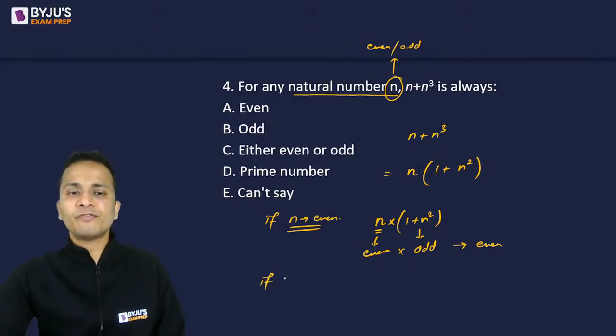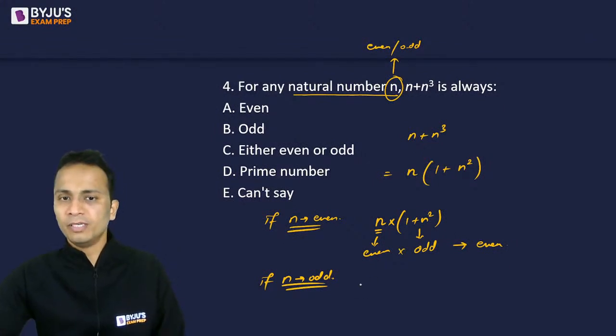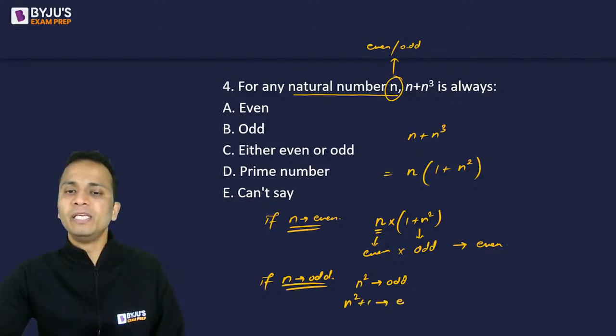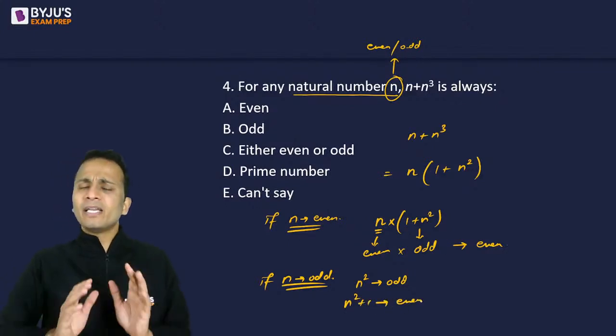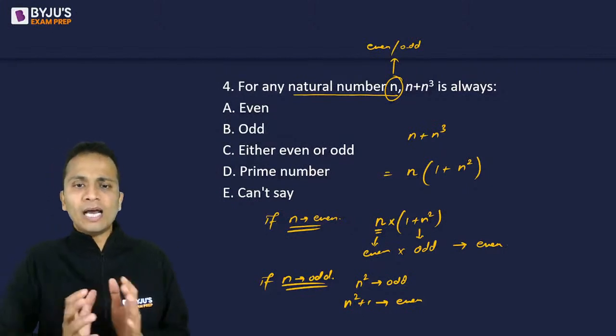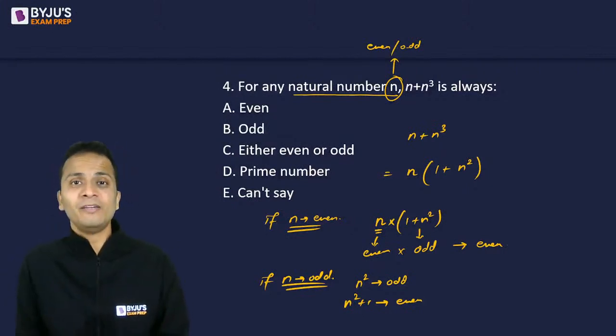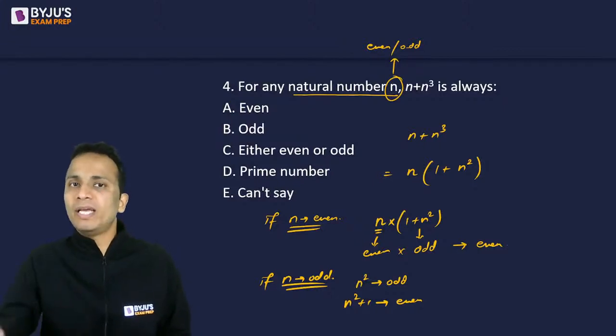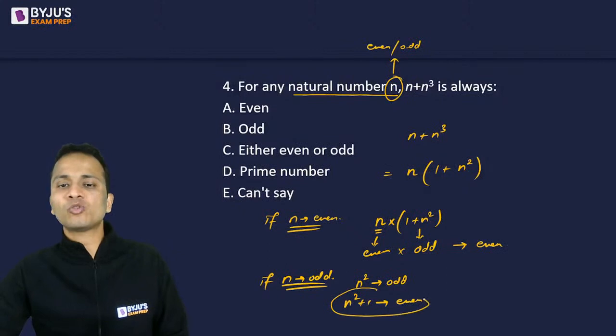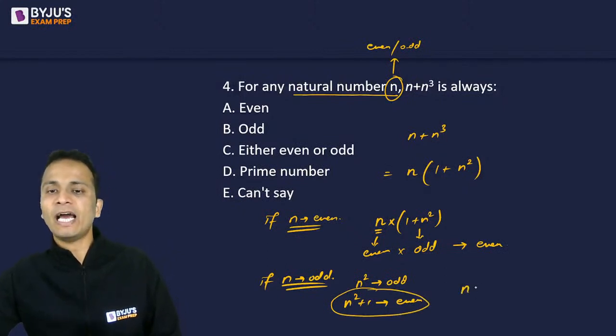Now next, if n is an odd number, then n square will be odd, but n square plus 1 will be even. Okay, if n is an odd number then n square will also be an odd number, and n square plus 1, any odd number plus 1 will become even. So n square plus 1 is even. So in the product I have n into 1 plus n square.